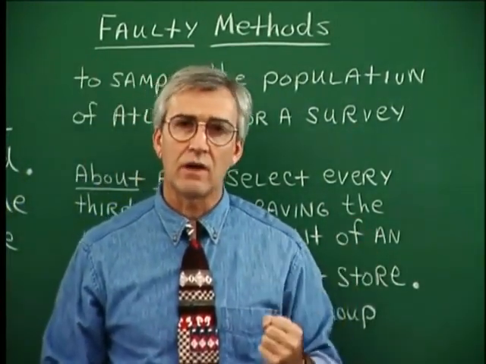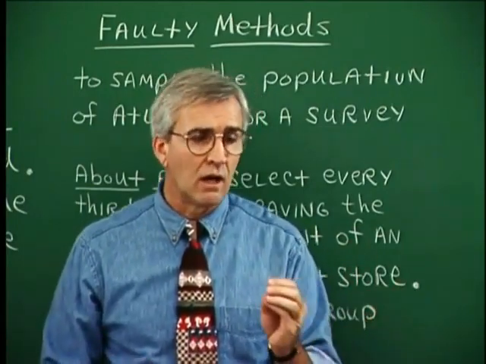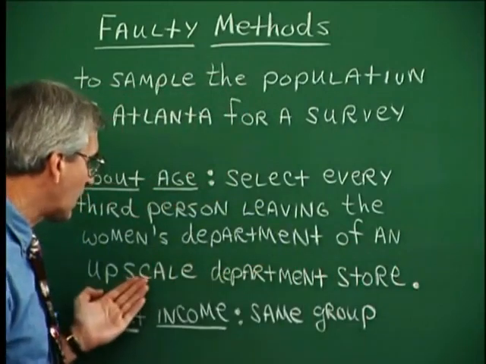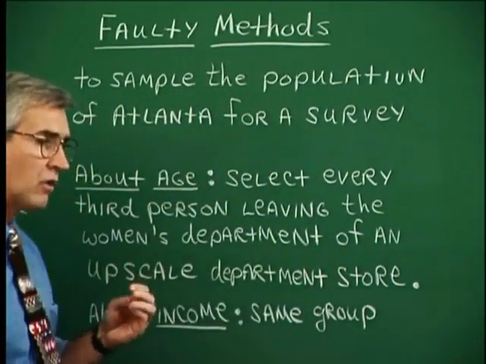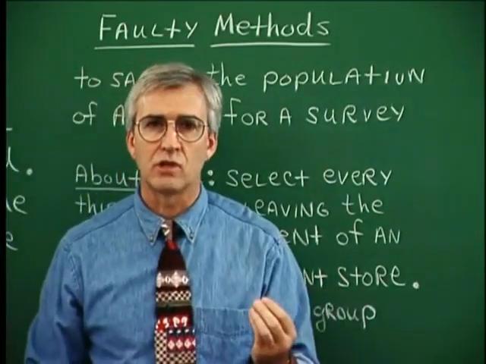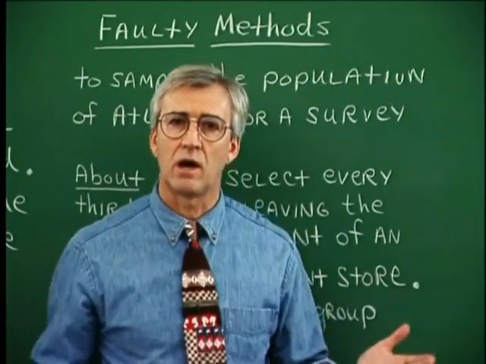They would be in a higher income bracket than the population generally, you see. And again, if we're talking about an upscale department store, then probably we're talking about a greater portion of those individuals being of an older age than the general population might be.